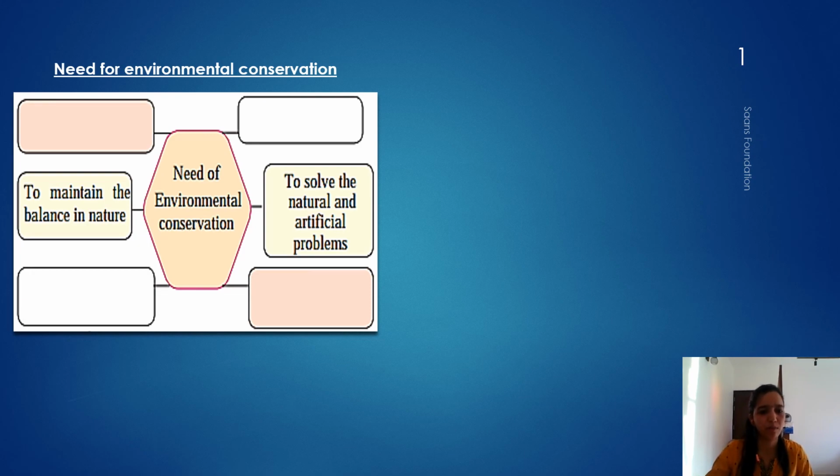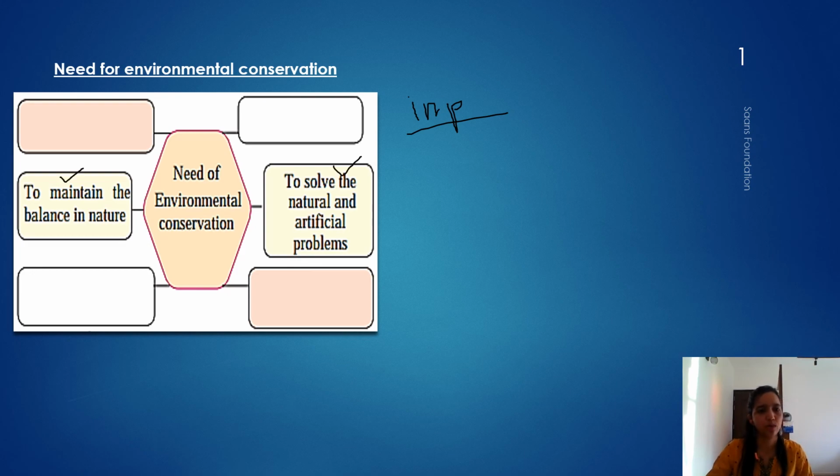This becomes a very important concept chart when it comes to this chapter. Okay, it is an important concept chart and it is asked most of the time. You can also use it for any of your big answers. Okay, so you can take these as bullet points and then write a few lines about it.